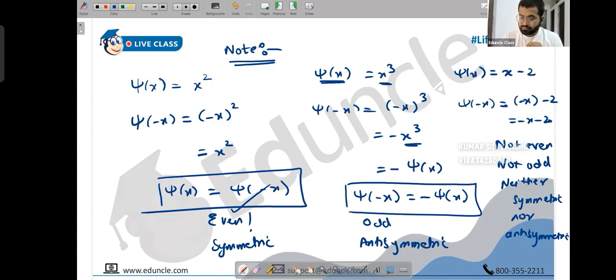Sir, antisymmetric and skew symmetric are the same. Anti and skew are the same. That's fine. Skew symmetric and antisymmetric. That's it.